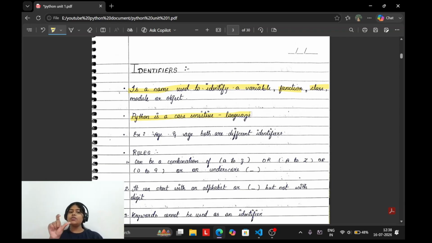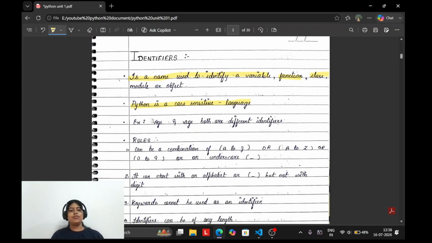If you have written one word in small case, write the entire code in small case only. For example, if you have made a variable like this, Age with a capital A here and age with a small a here, both are different. Both contain their own unique values. So Python is a case sensitive language. If you change the upper case or lower case of even one word, or even give one extra space, the uniqueness of the variable changes, and it becomes different from the previous one.